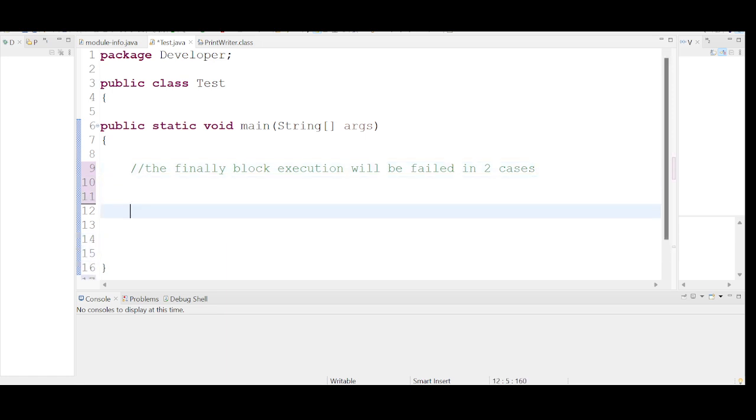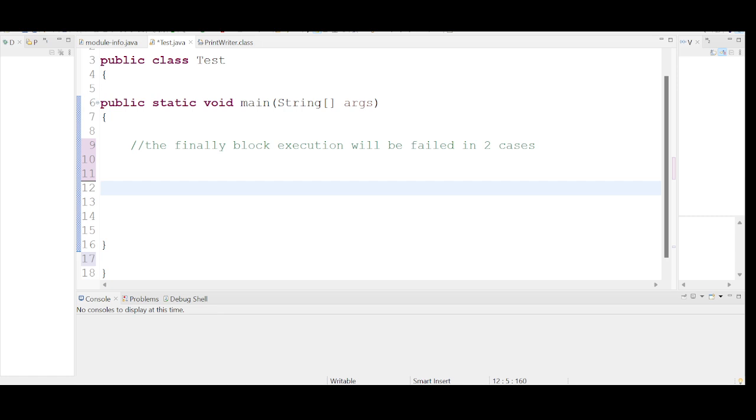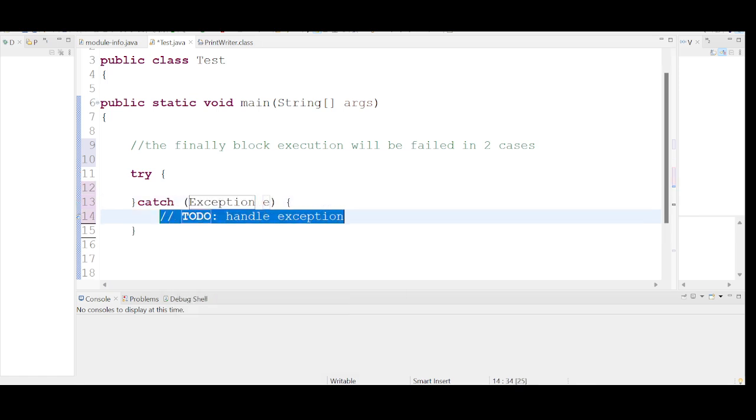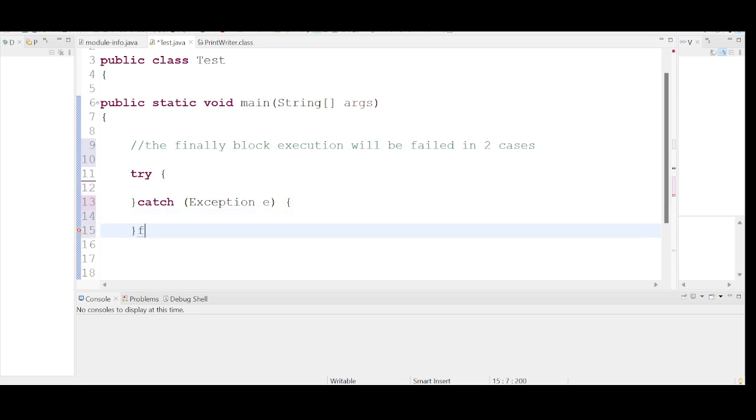Firstly, let me write a small scenario. I have a try block. A try block should always have a catch block to catch the exception, right? And the finally block should go along with the try and catch block. You cannot have a standalone finally block.